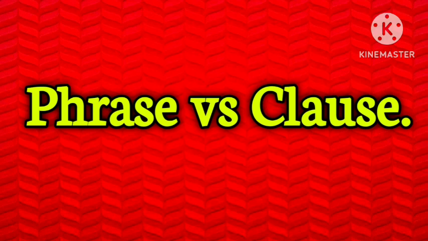Suppose my cousin in Durgapur. My cousin in Durgapur. That is not making sense. There is no verb. So it's not a clause. It's a phrase. So that's all for a little bit idea of phrase and clause.